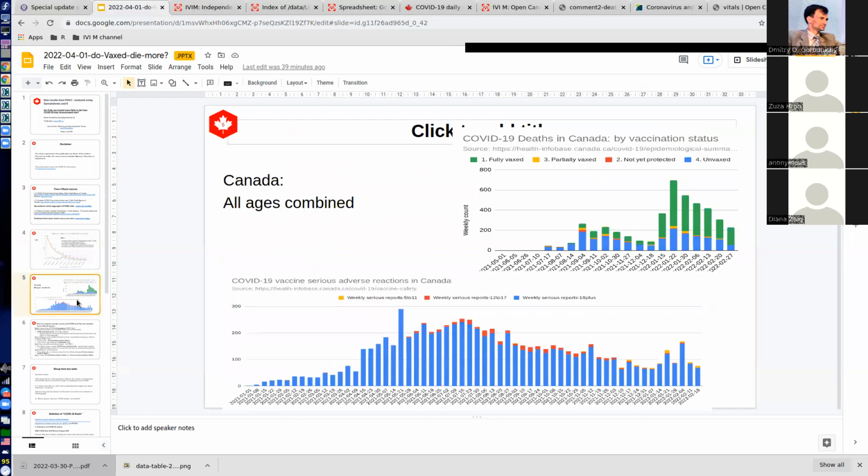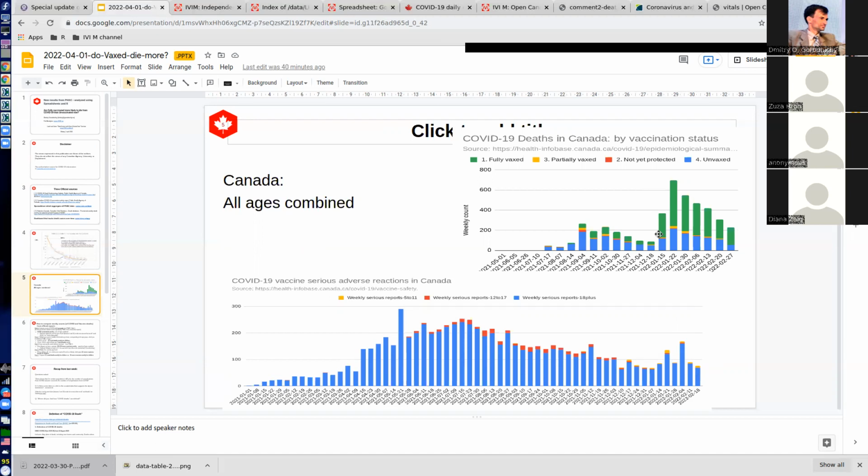Then we showed our own Canadian data, which also has statistics on deaths and on serious adverse reactions. And we made the point that, unfortunately, some of those serious adverse reactions are in children younger than 20 years of age, when we do know there were no complications from COVID for this younger population.